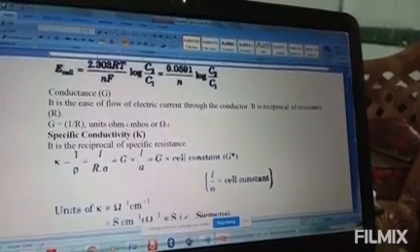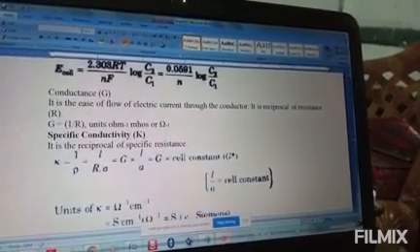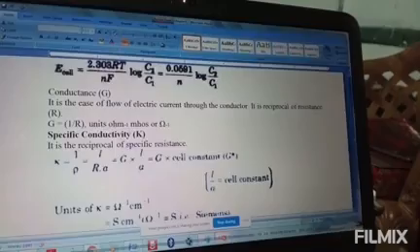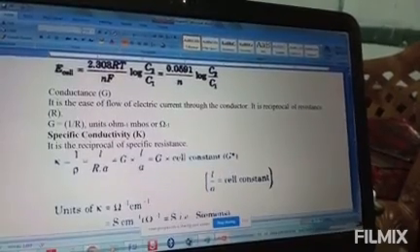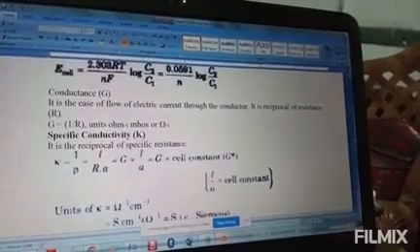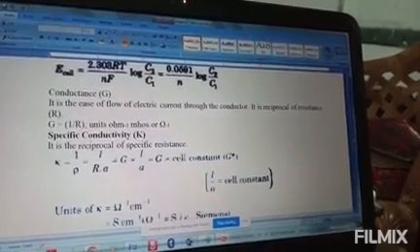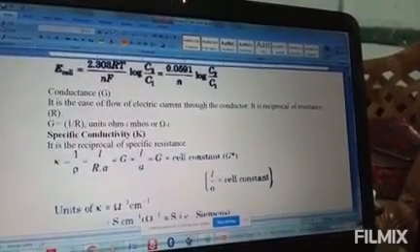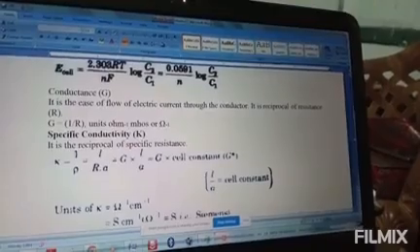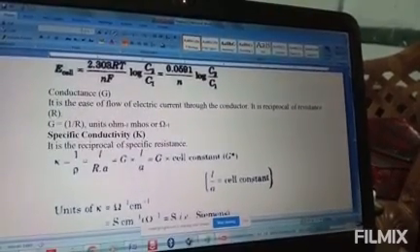Again, G equals A by resistivity L, which is equal to K A by L. Here K is called the specific conductivity, kappa.